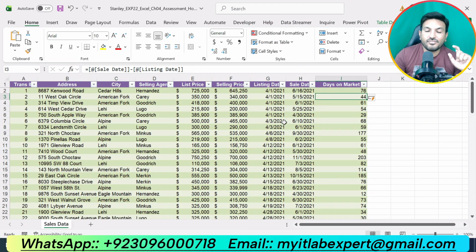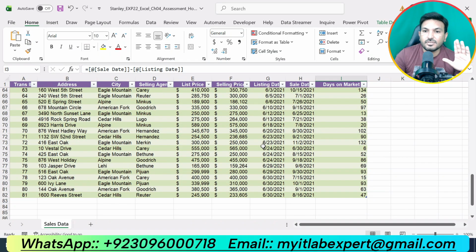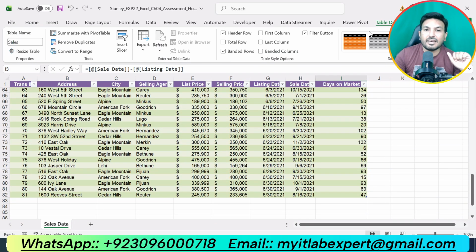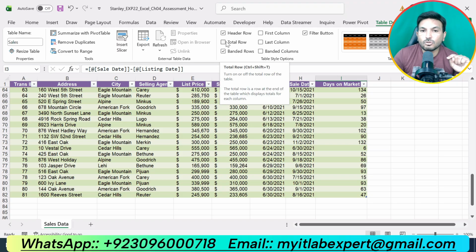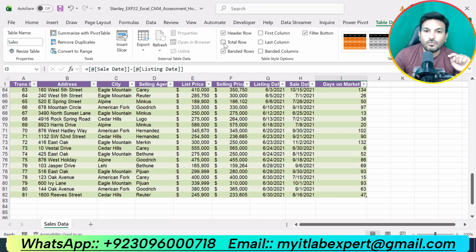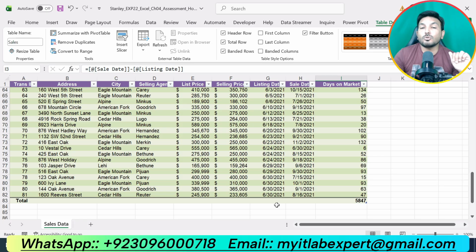Okay, so for adding the total row at the end of the table, simply go to table design and in table style options you can see total row. So check the box and total row will appear at the end, so you can see total row. So now we are supposed to use the average function for the days on market.